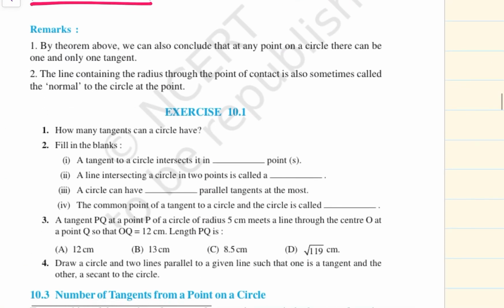Now let us do exercise 10.1. By the theorem above, we can conclude that at any point on a circle there can be one and only one tangent, and the line containing the radius through the point of contact is sometimes called the normal to the circle at the point.